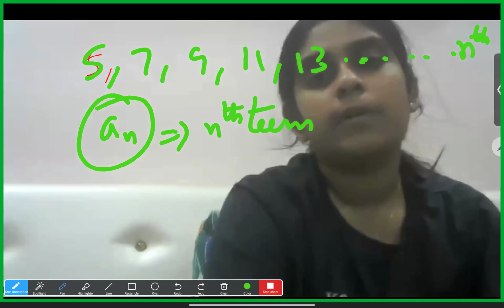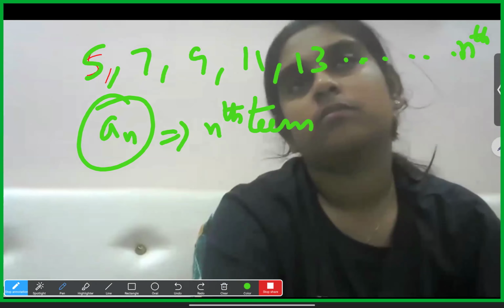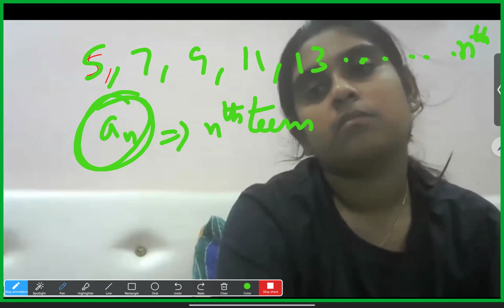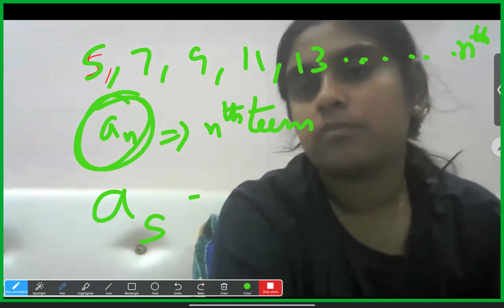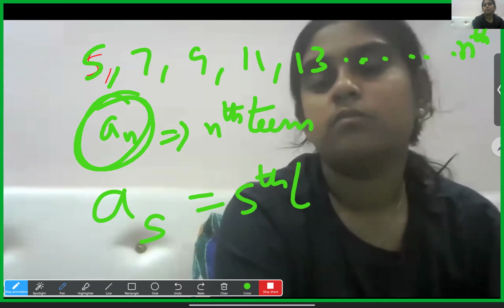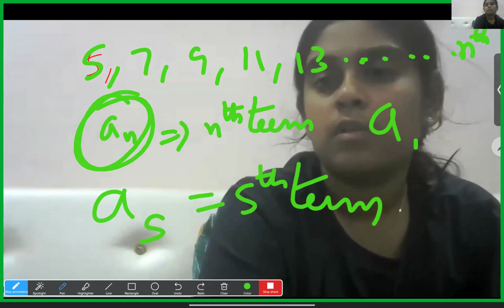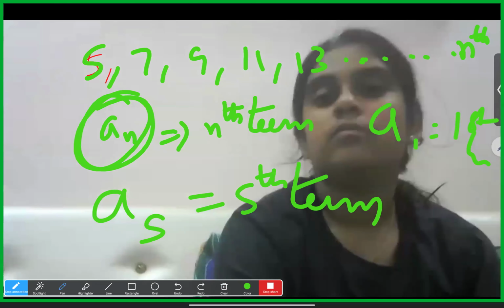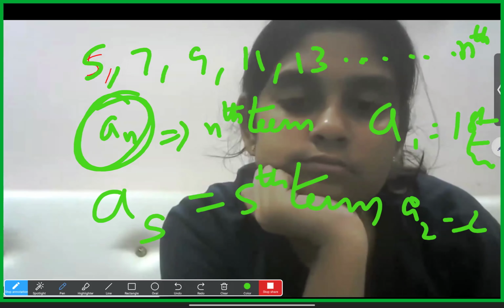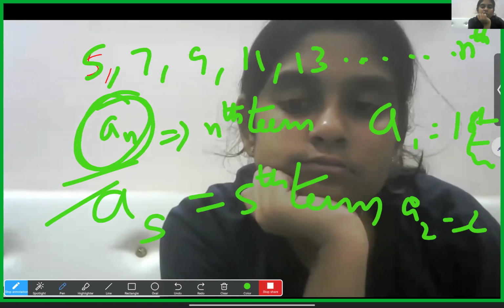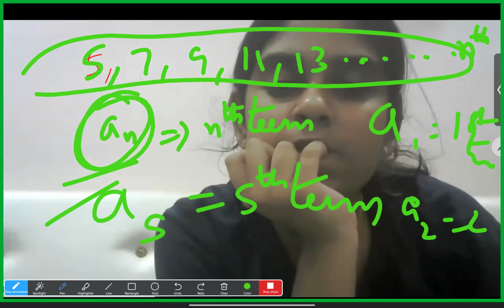To get the formula we require this. An is the one we use for the nth term. For example, if I write a5, it is the fifth term. a1 means first term, a2 means second term, like that. An means nth term.